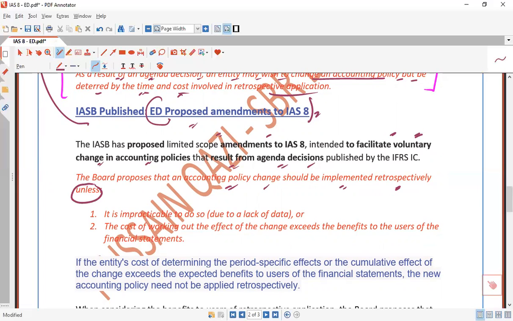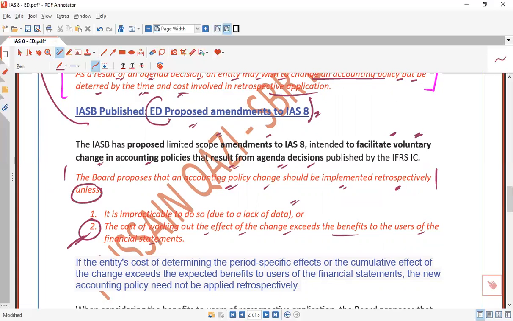Normal. Till now I said just this. The board proposed that accounting policy change should be implemented retrospectively unless impracticable to do so. But the proposed change is retrospective application unless it is impracticable to do so, for example, lack of data. And this one is important: the cost of working out the effect of the change exceeds the benefit to the user of the financial statements. It means make a cost benefit analysis.